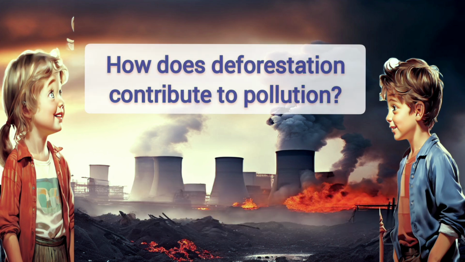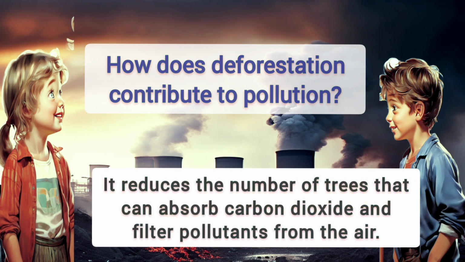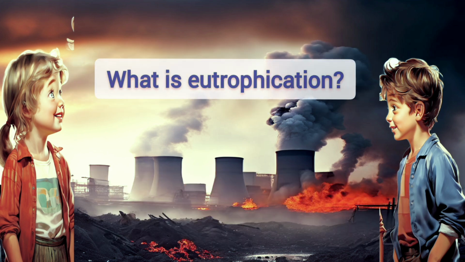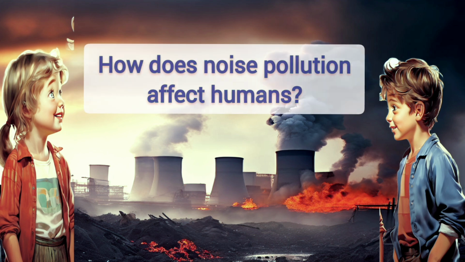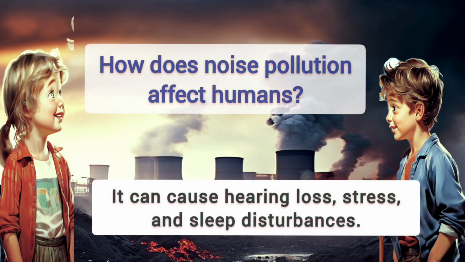How does deforestation contribute to pollution? It reduces the number of trees that can absorb carbon dioxide and filter pollutants from the air. What is eutrophication? When water bodies receive excess nutrients, leading to algal blooms and harming aquatic life. How does noise pollution affect humans? It can cause hearing loss, stress, and sleep disturbances.